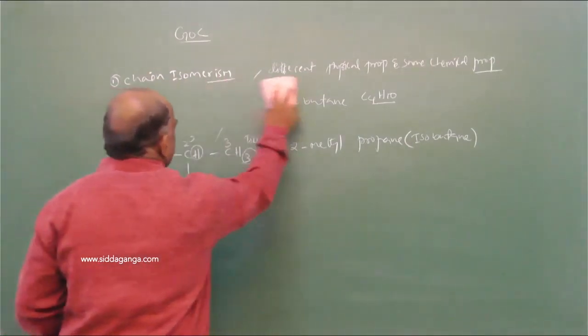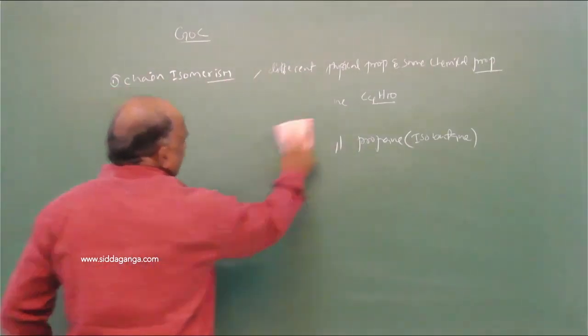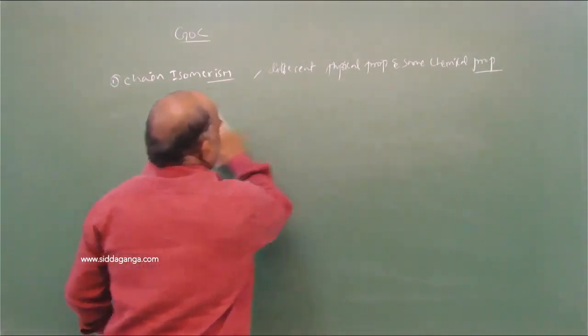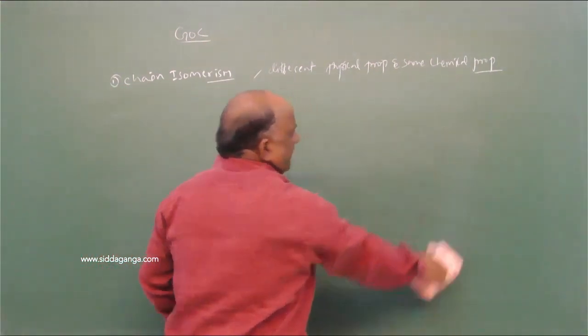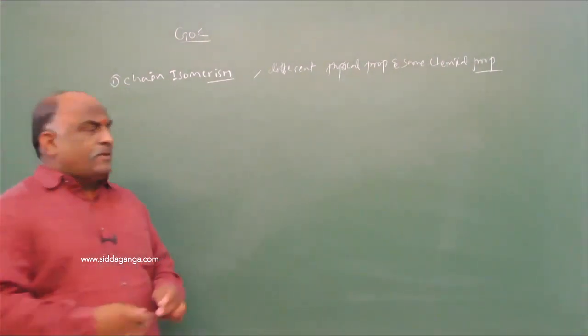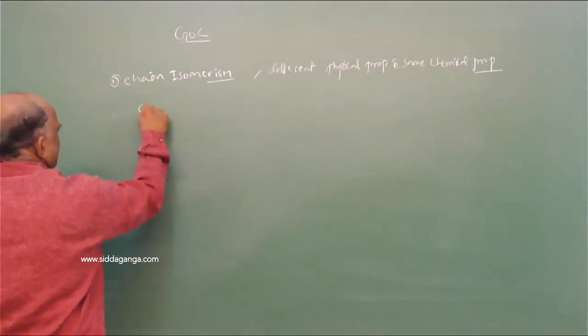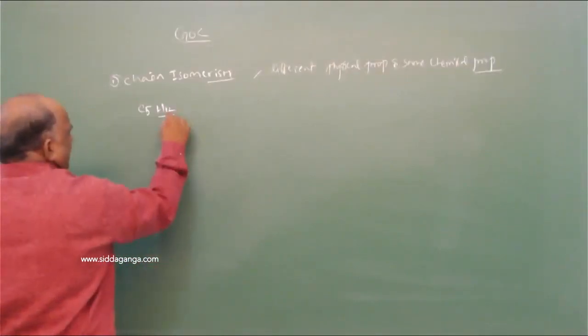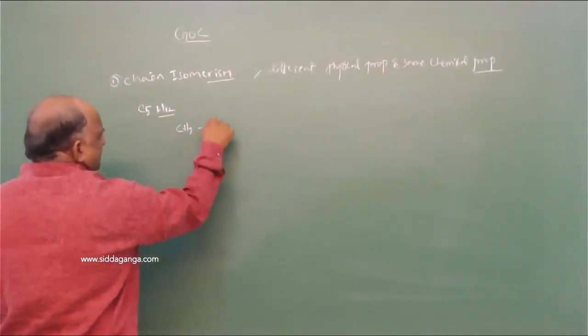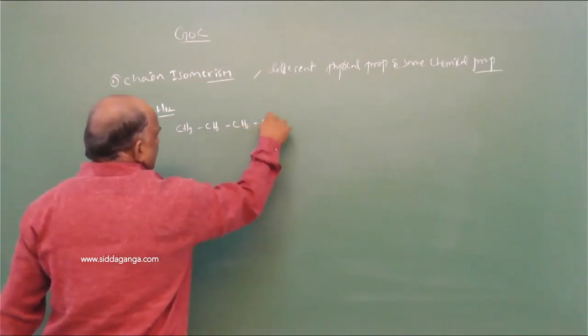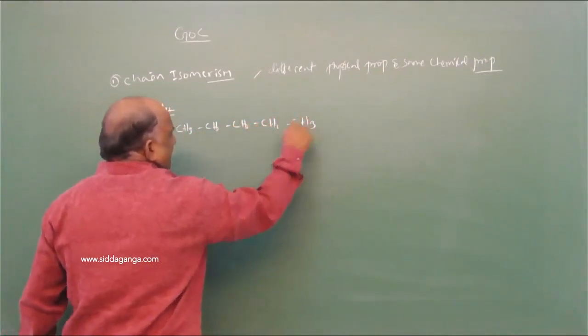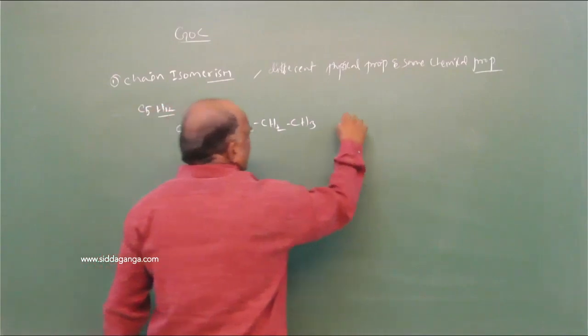Suppose we go with one more example, pentane. Second example, pentane. Pentane belongs to the alkanes, C5H12. We write C5H12 as CH3, CH2, CH2, CH2, CH3. So we know this is called normal pentane.